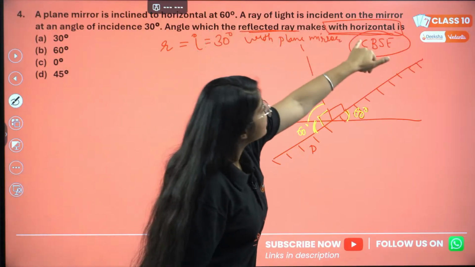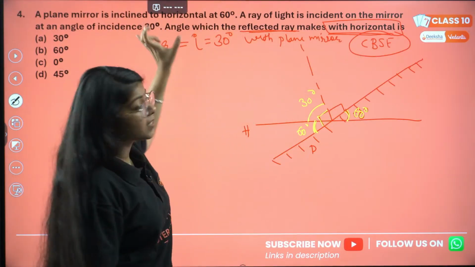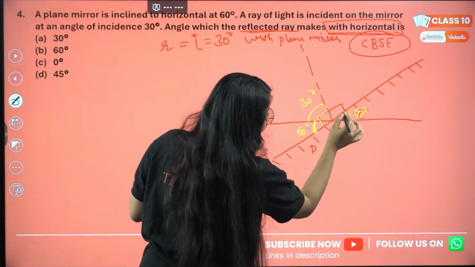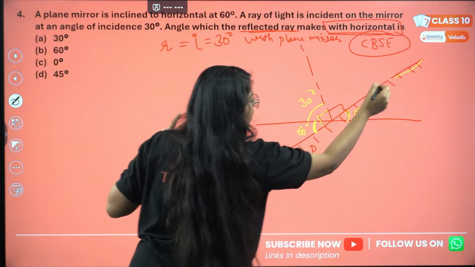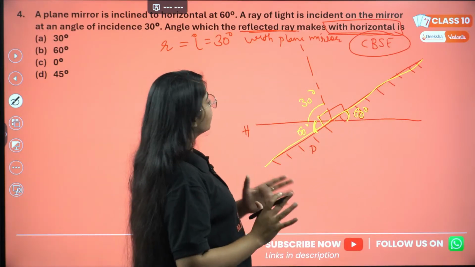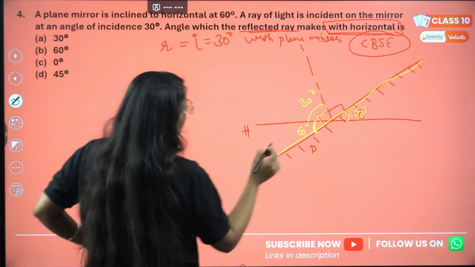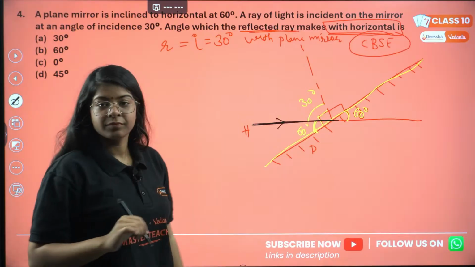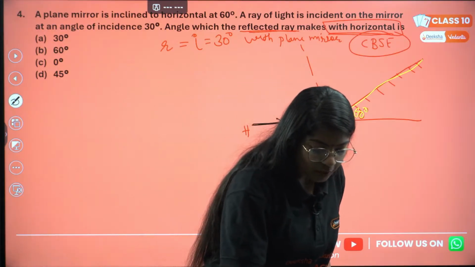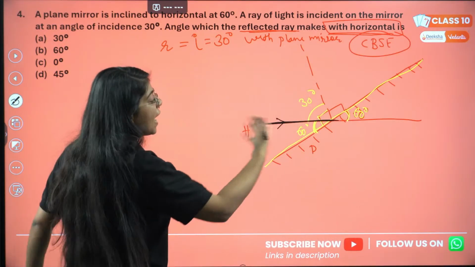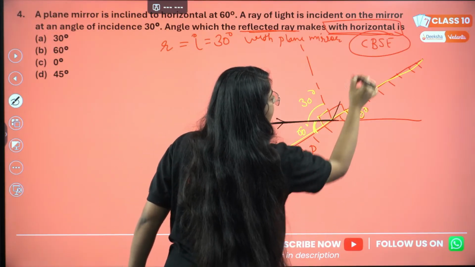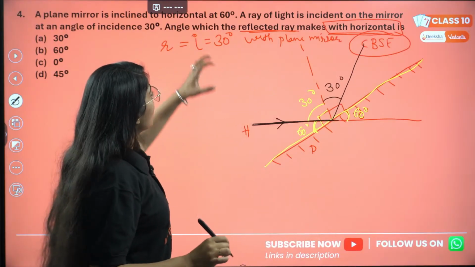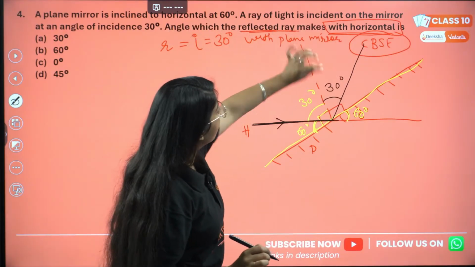Now read carefully. A ray of light is incident on the mirror at an angle of incidence of 30 degrees. So my incident ray is incident on this plane mirror at an angle of 30 degrees, correct? This is my incident ray, and then it will reflect at an angle of again 30 degrees.